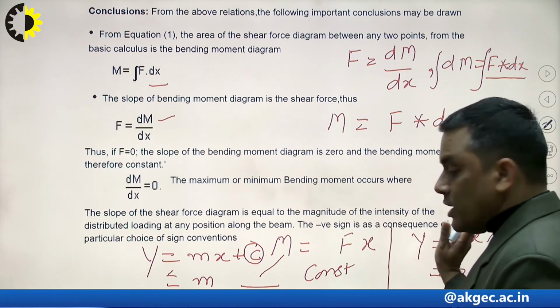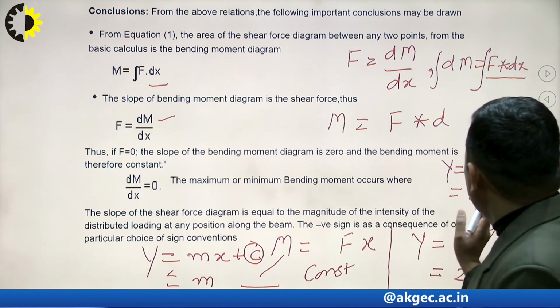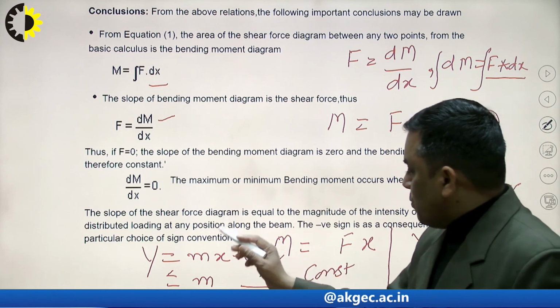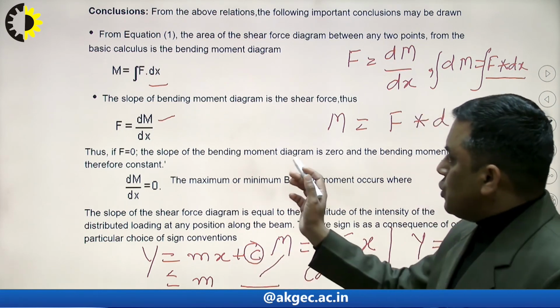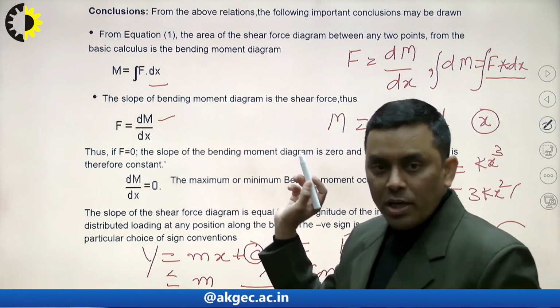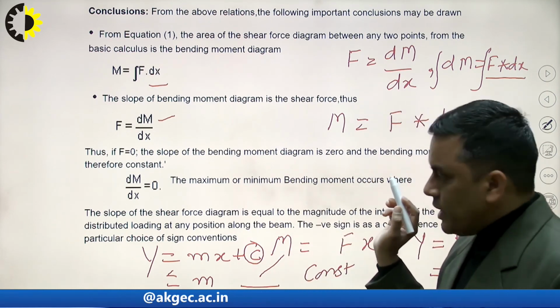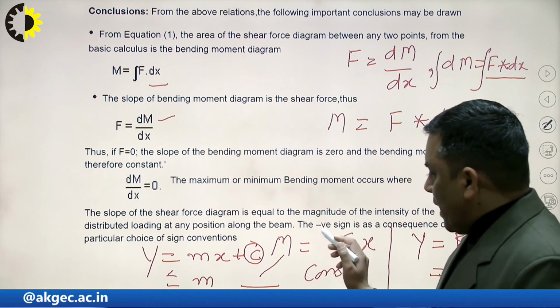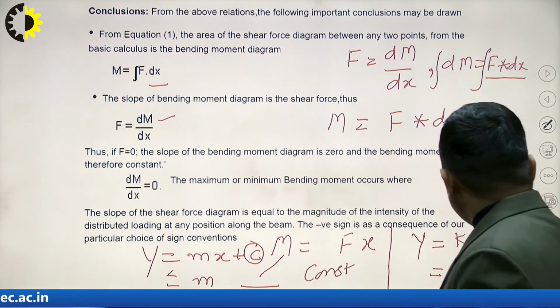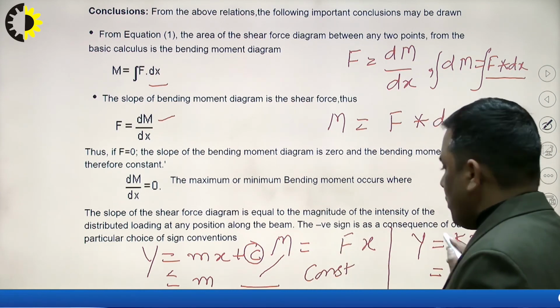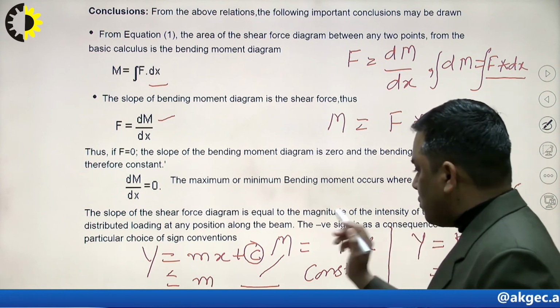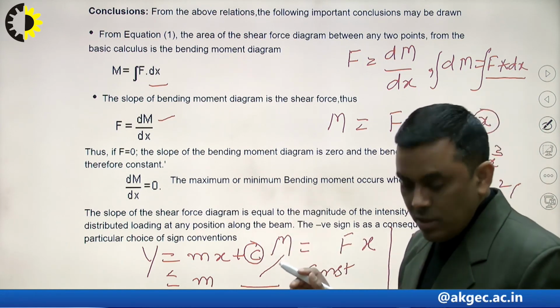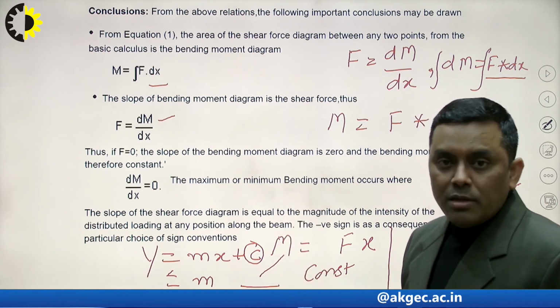But here, at least for information's sake, we must know that the shear force and bending moment diagrams will change on the basis of this particular relation, F equal to dM over dx. I will deal with that again when dealing with the actual problems, how the equations come in the form of cubes, squares or inclined lines, which will be dealt with in a later part of